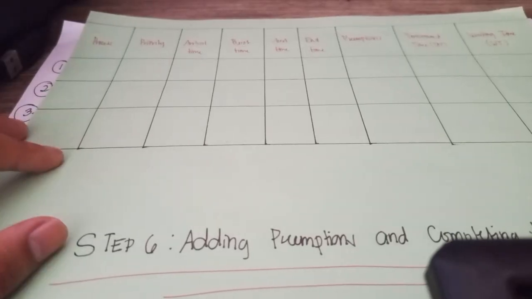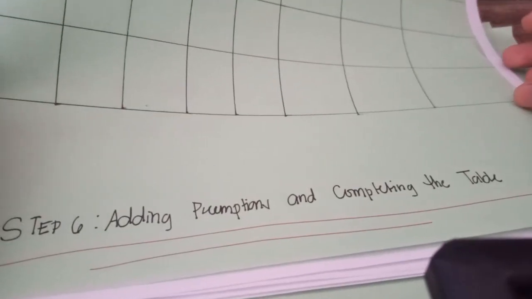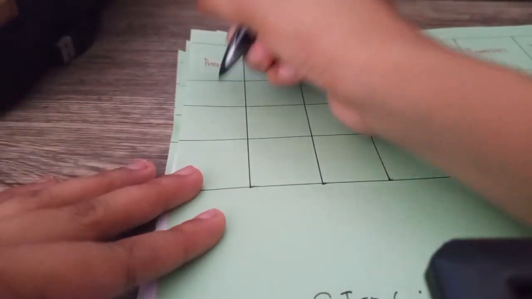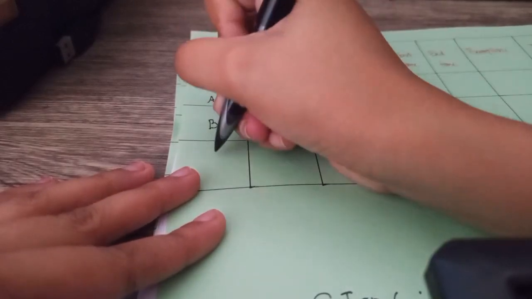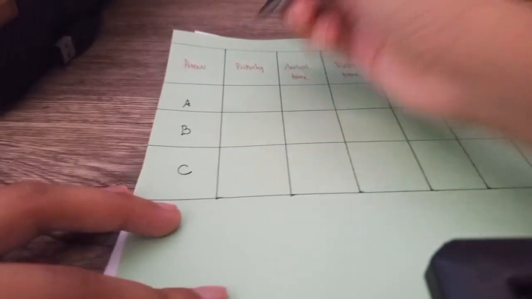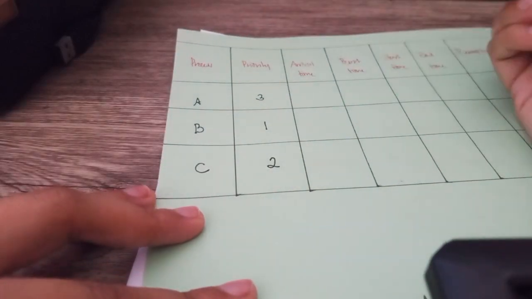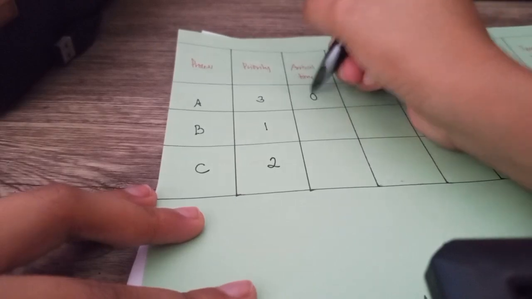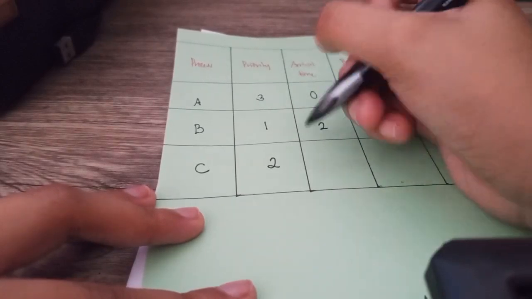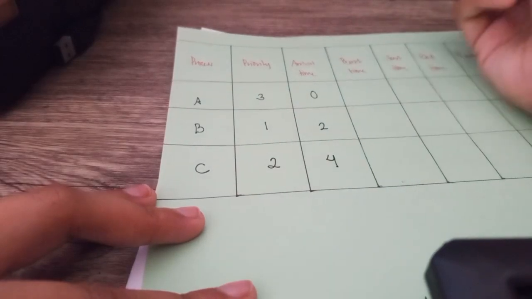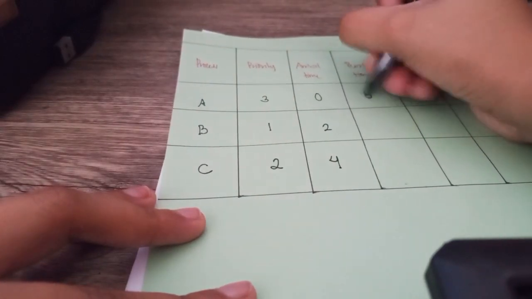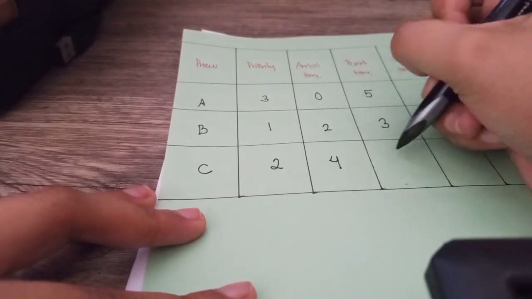For the final, we have step 6, which is adding preemptions and completing the table. We have process A, B, C, and the priority 3, 1, and 2. Arrival time 0, 2, 4. Burst time 5, 3, and 4.